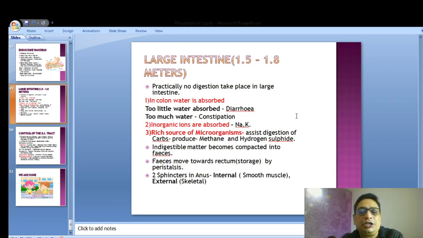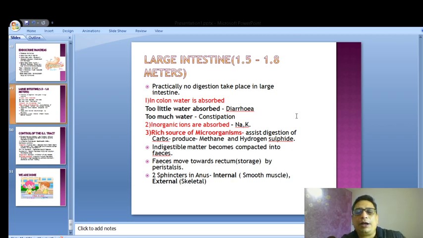They assist in digestion, because there are certain things like cellulose which cannot be broken down by human beings. Cellulose can be broken down only by microorganisms. So these microorganisms act on substances which are not normally broken down by the human digestive system. And remember, when these microorganisms act on carbohydrates, they produce methane and hydrogen sulfide, and that is the reason the gas that is passed after you eat smells so foul. It's mainly because of methane and hydrogen sulfide. So the gas that is released is full of methane and hydrogen sulfide.